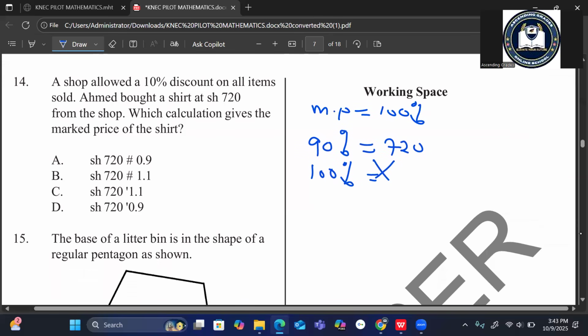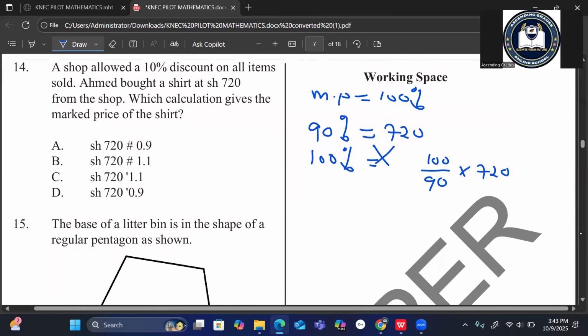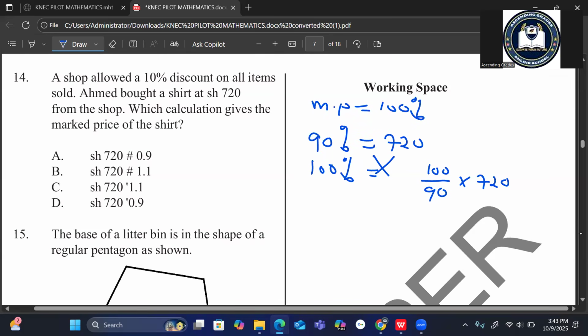We always cross multiply there. So you take 100 divided by 90 multiplied by 720. In our case, these are corrections from the original paper.